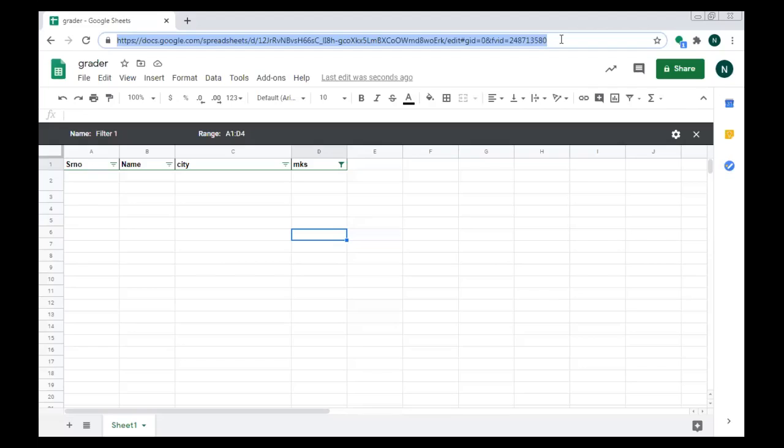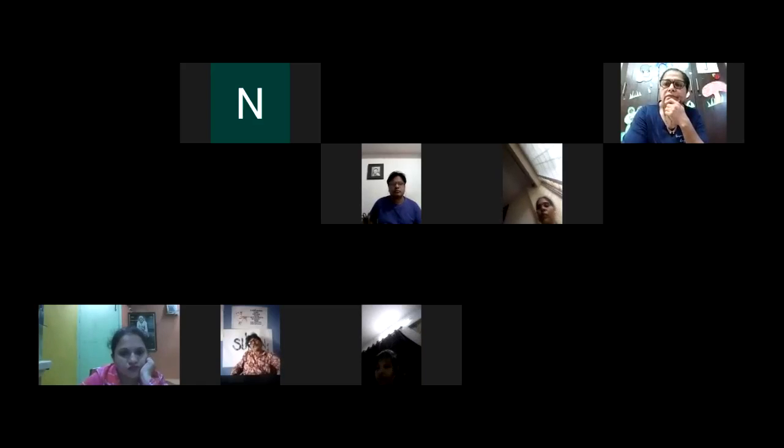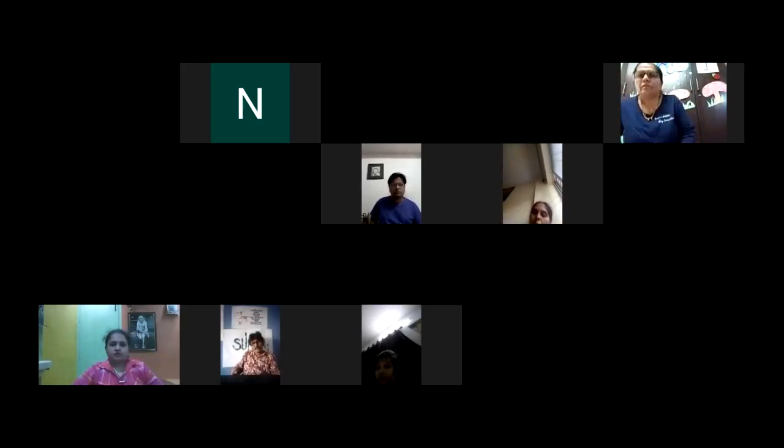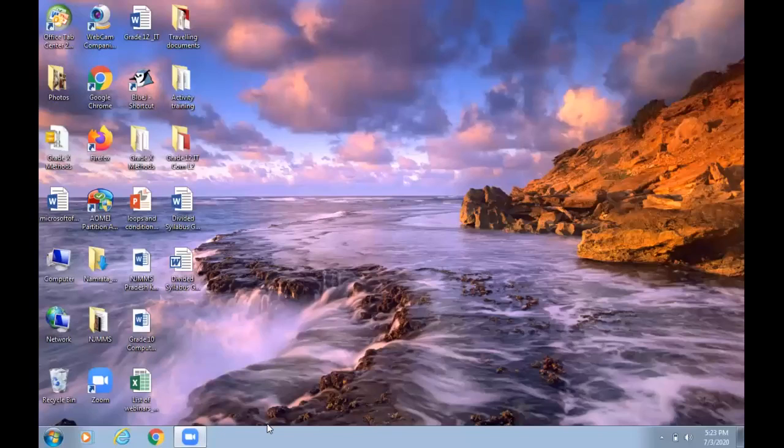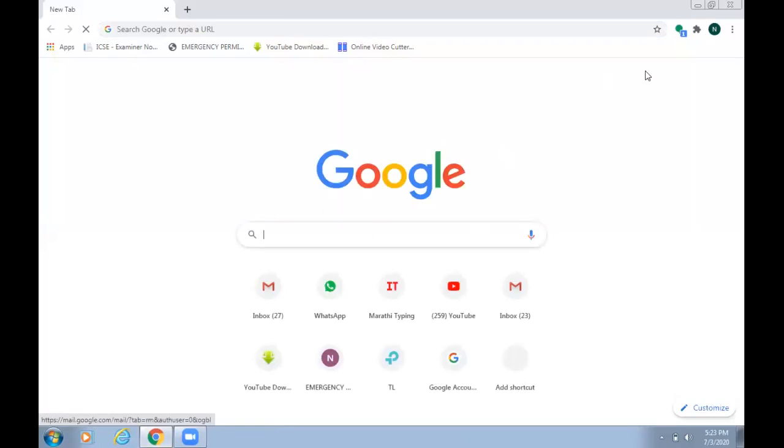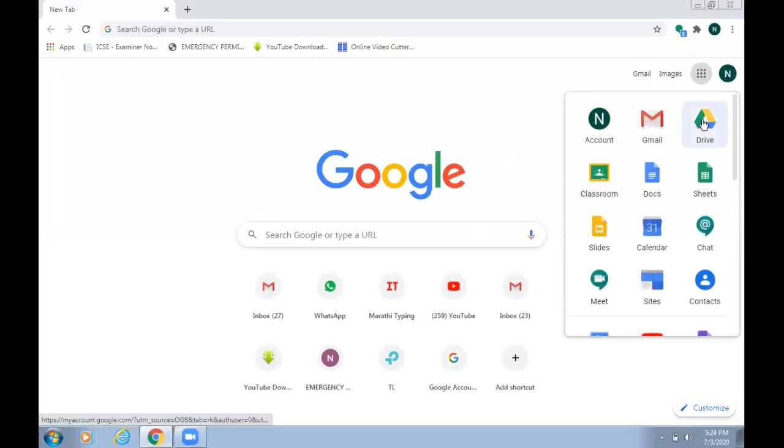Now, how will you access this file through the drive? That I will show you. Suppose I close this. Now I wanted to access this file through my drive. So again, I will go to my mail ID. Then again, click on these dots. From here, you will go to the drive.